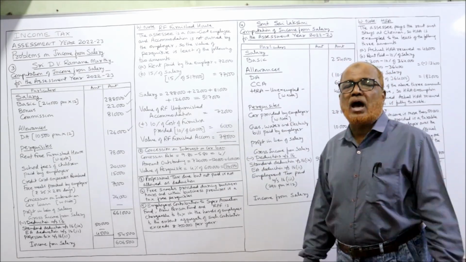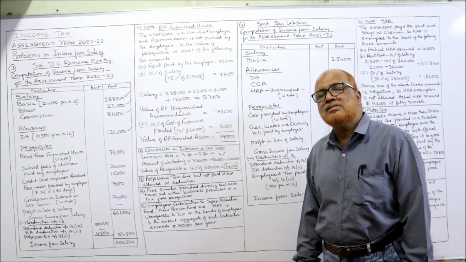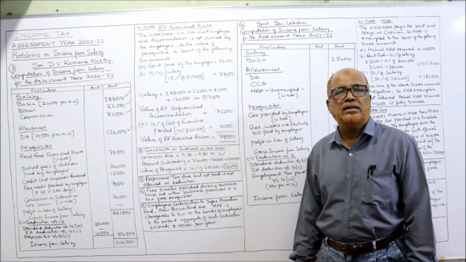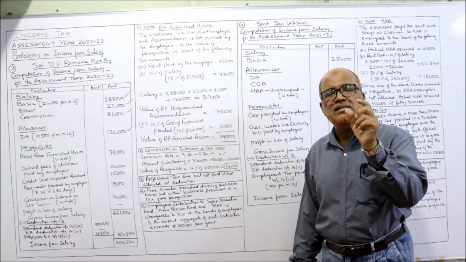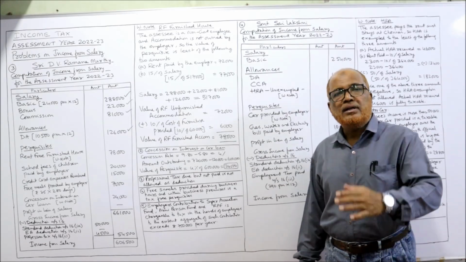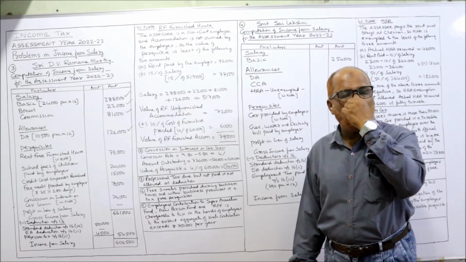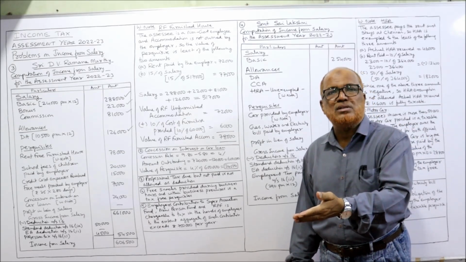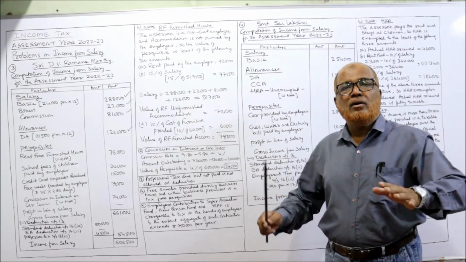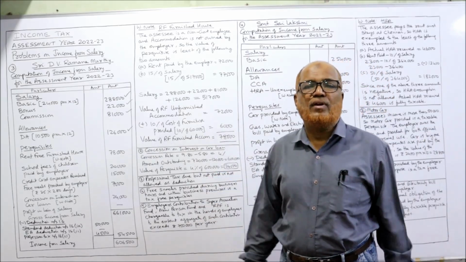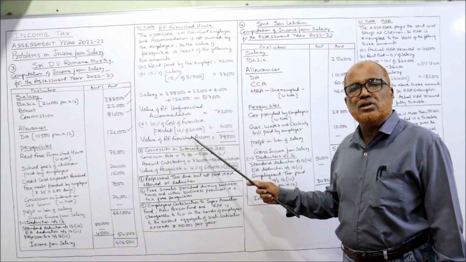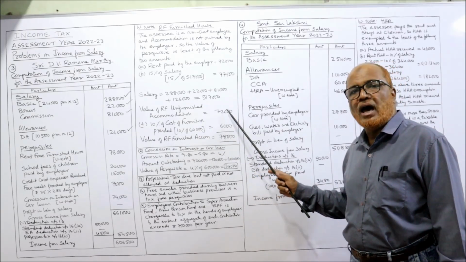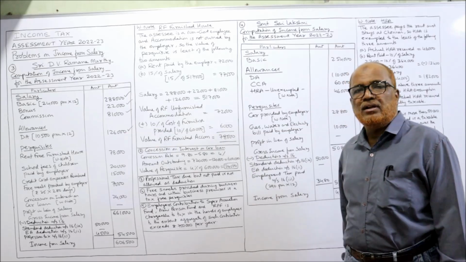To this we have to add 10% of the cost of furniture provided. In the problem it is given the cost of furniture provided is 60,000. But at the beginning of the year, the book value of the furniture was 12,000, 15,000 something. We don't require that. We require the total cost of furniture. The total cost of furniture is 60,000. 10% of 60,000 is 6,000. Add up, you will get 78,000.